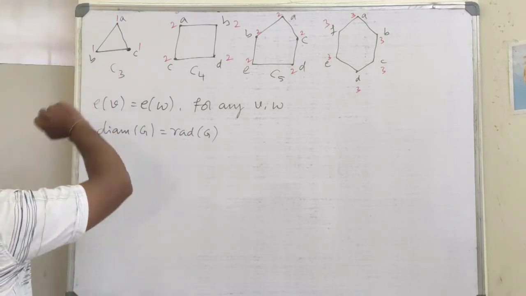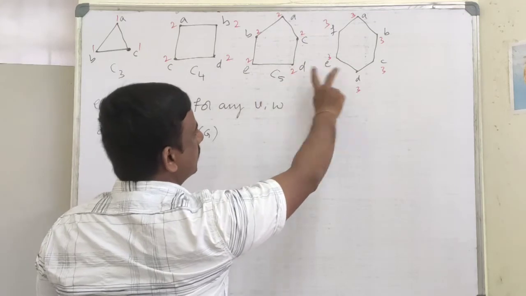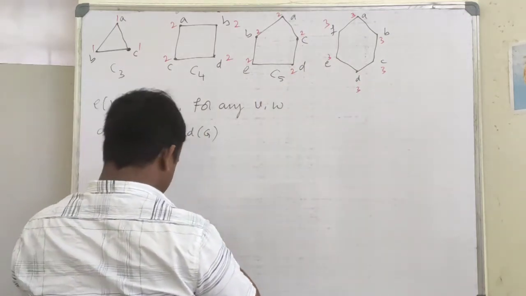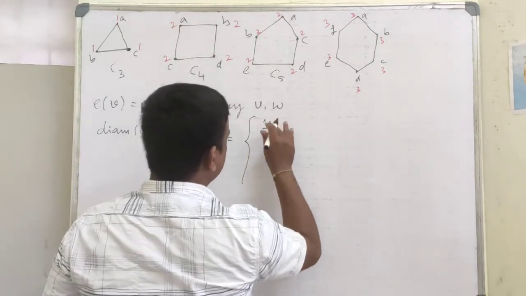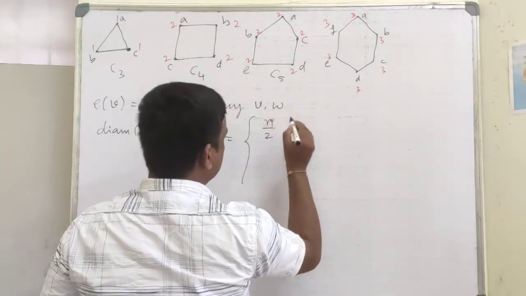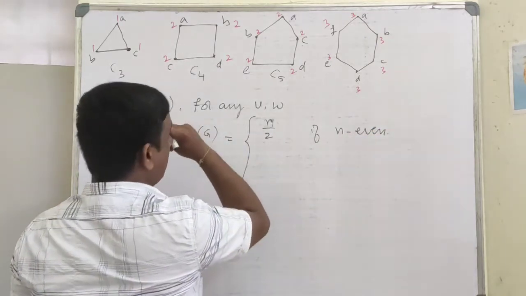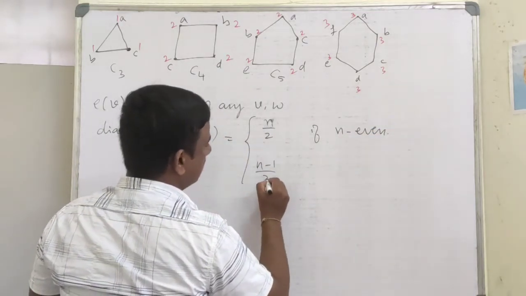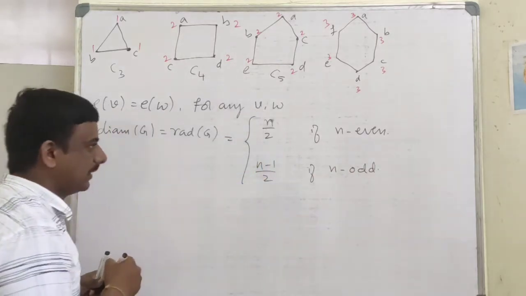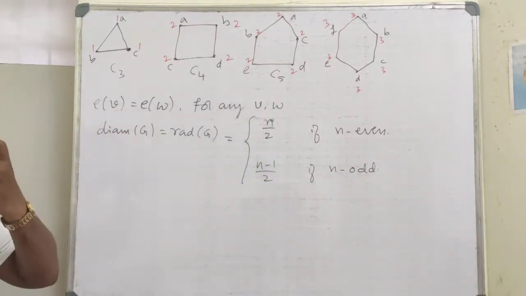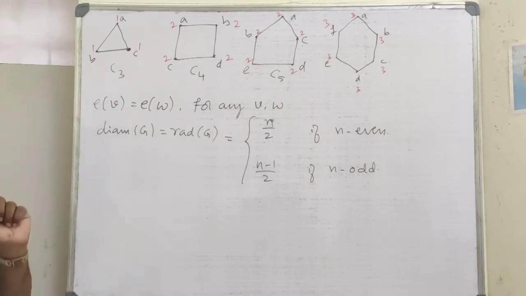What is the radius of this? 1. Radius of this, 2. Radius of this graph will be again 2. So generally this will be n by 2 if n even, and n minus 1 by 2 if n odd. Now the question is, what is the center of this graph and what is the periphery of this graph?